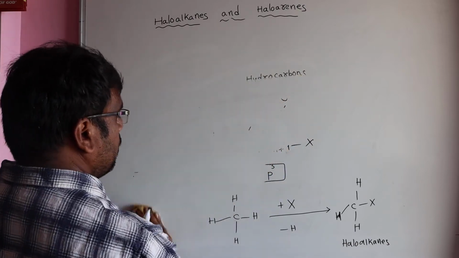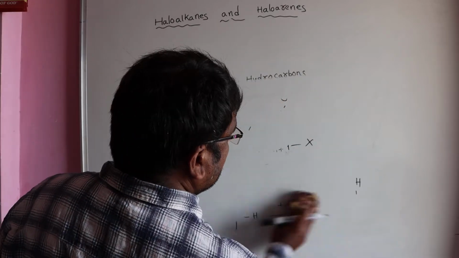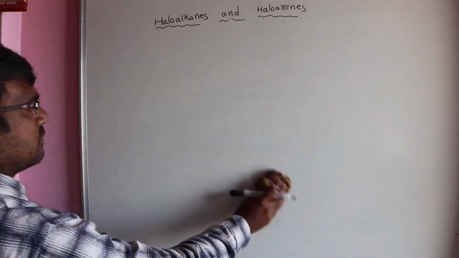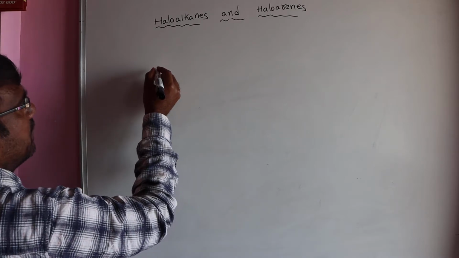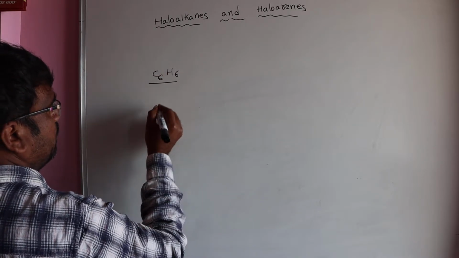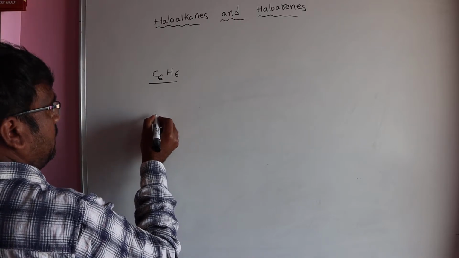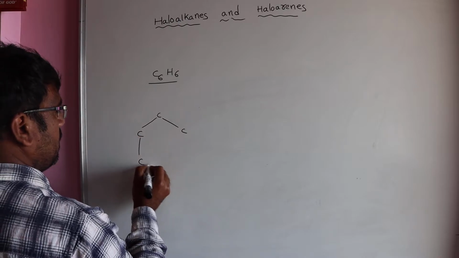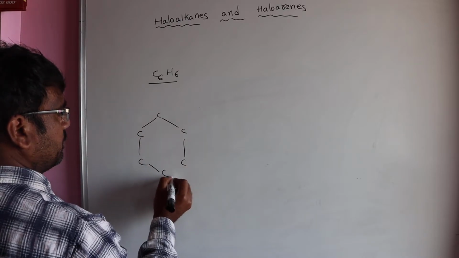Arenes and haloarenes. You know the aromatic compounds. The best example of an aromatic compound is benzene, with formula C6H6. This is the structure of benzene.